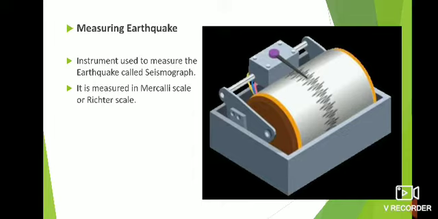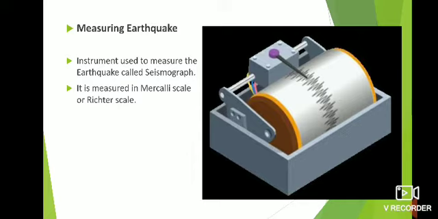So for that the instrument is the seismograph, and the scale is the Richter scale or Mercalli scale. Basically Mercalli is a scale, it was invented by Giuseppe Mercalli in the year 1902, but it was not that appropriate. It only measures the intensity of the earthquake. But after some time it was improved in 1931, but finally the Richter scale is there.